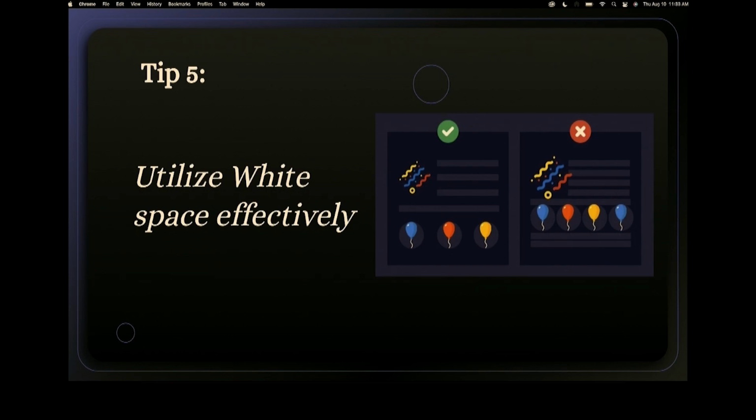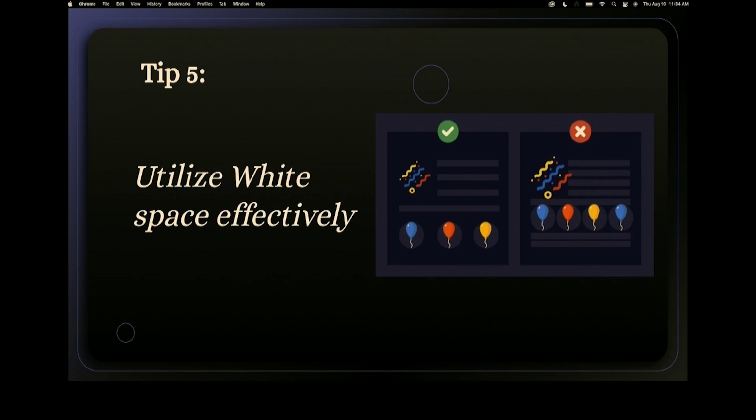Looking at the one with the X, the one we shouldn't use, and assuming those balloons are our buttons, they're pretty close together. If that was our app and those are our buttons, and we try to push on the red balloon, but we accidentally push on the yellow balloon, and now we sent our ex $100, we're gonna be pretty pissed, right? And that could have all been resolved if we had added a little bit of space in between those buttons.